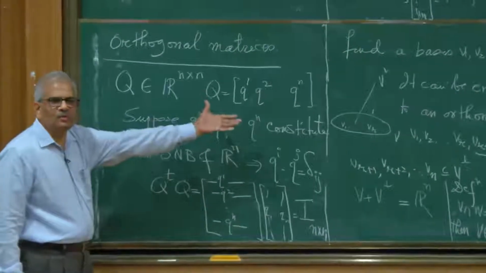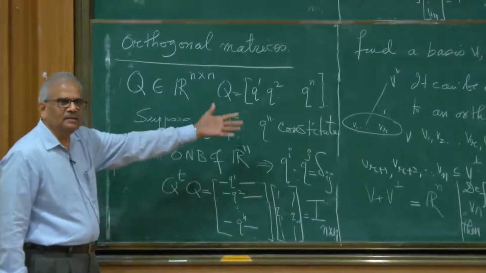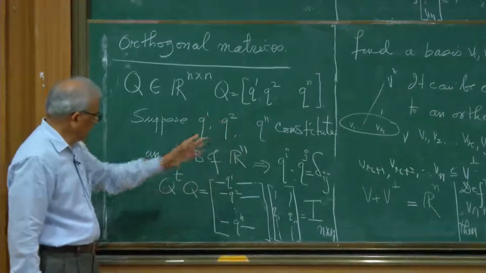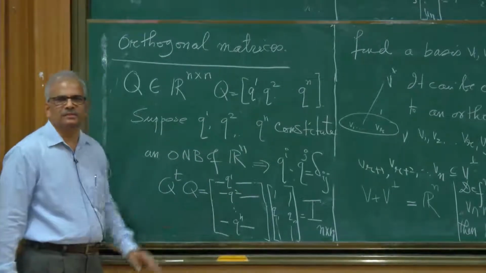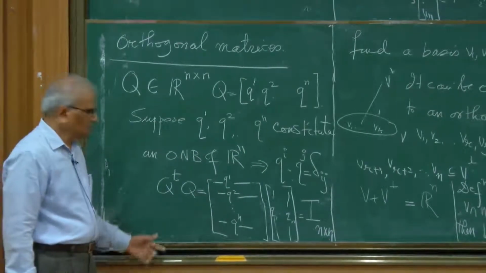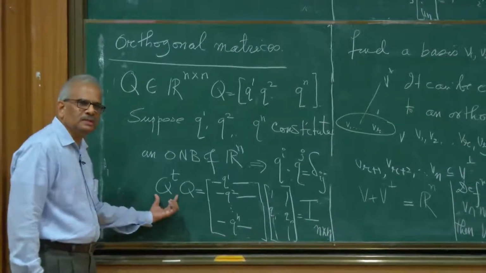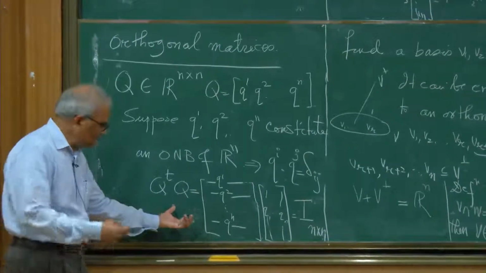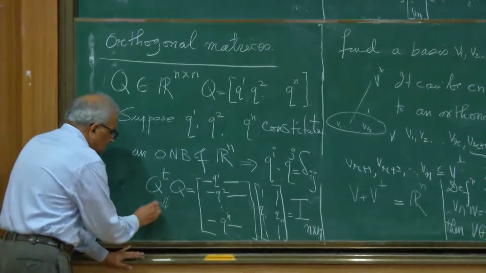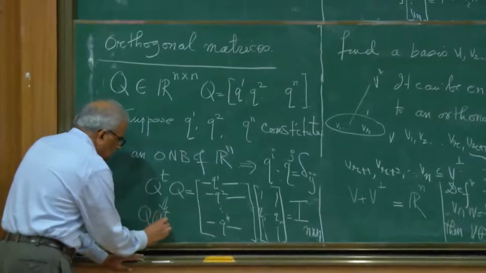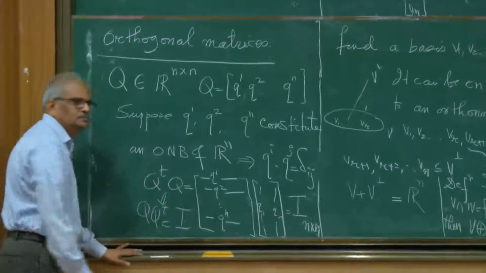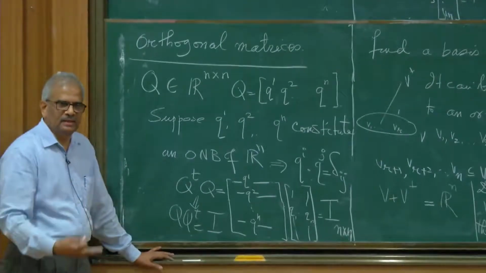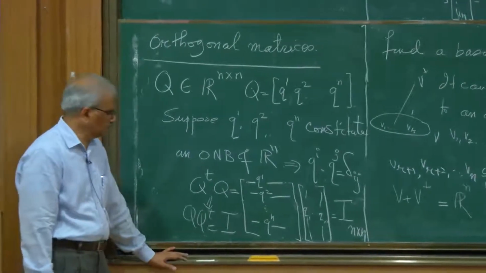So if I take an orthonormal basis and make a matrix whose column vectors are the vectors in the orthonormal basis, then Q transpose Q is identity. So therefore Q transpose is the inverse of Q. And that also implies Q times Q transpose equals identity. An inverse you can multiply either way and it will give you identity for a square matrix.